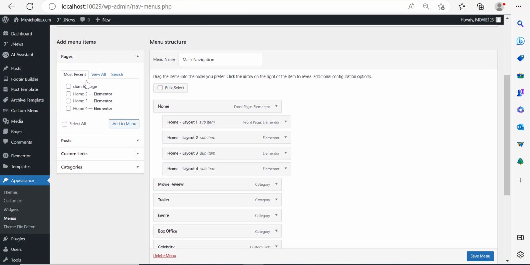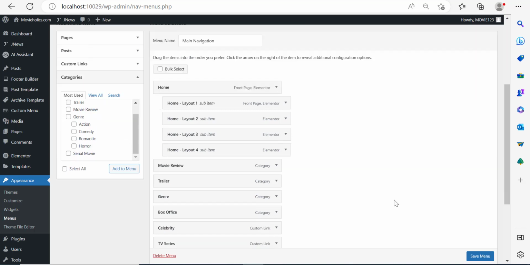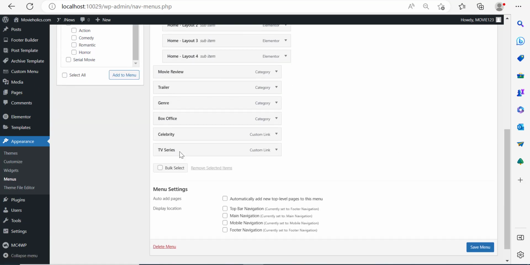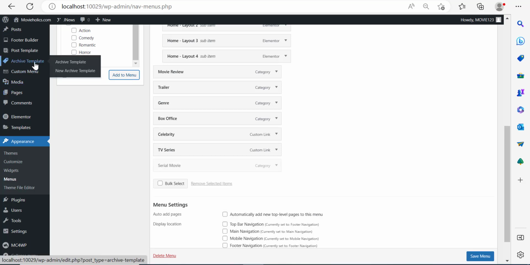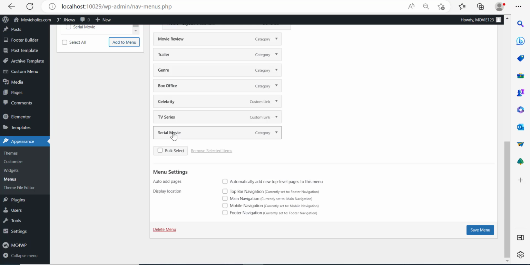Now you can add pages to your menu, but you can also add categories. So for example here, if you click on the categories, you can see how many categories we have. For example, the category of serial movies is not added over here on the menu. So I can check it and I can click add to menu. Remember, I told you that if you want to add a category, hover over posts or click on posts, then go to category and add that category. So right now the category serial movies was added.